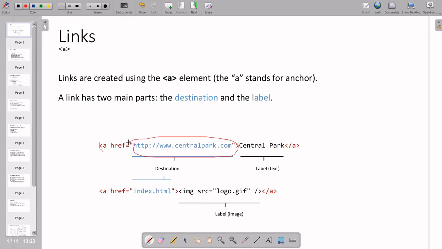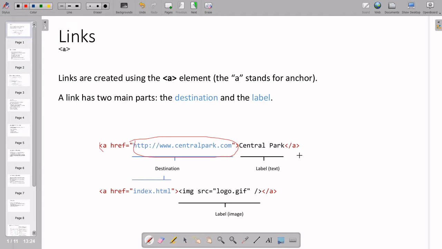Then you put double quotes, close the destination link, close the angle bracket, and then write the label, so that after looking at the label a person can identify that once they click it they will get something. Central Park is the label here, and then slash, the closing of the anchor tag, angle bracket slash A.